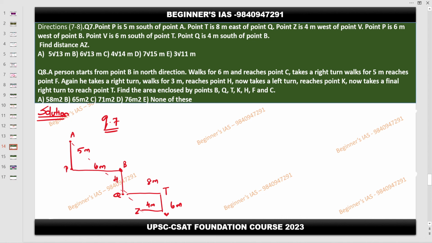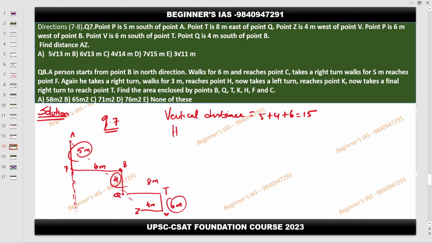How could you calculate? First of all, find out this distance. Vertical distance: 5 plus 4 plus 6, so this is equal to 15. I am inserting this one, this one, this one. That is the vertical distance.